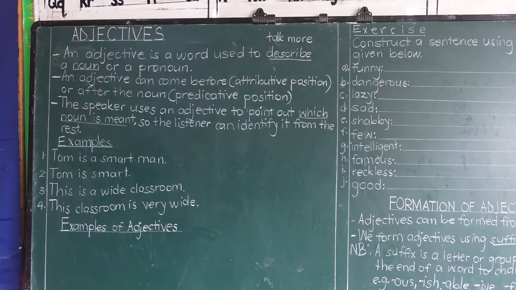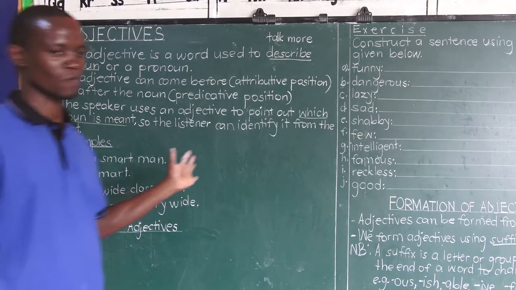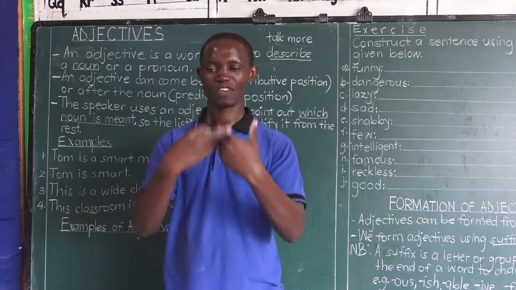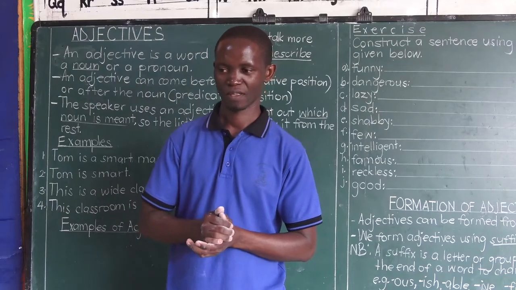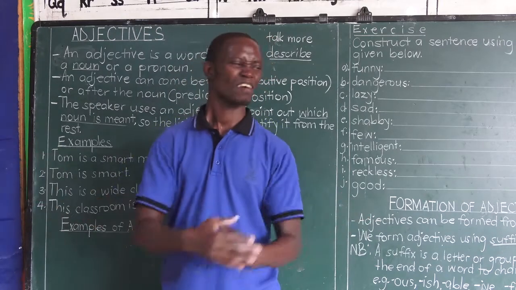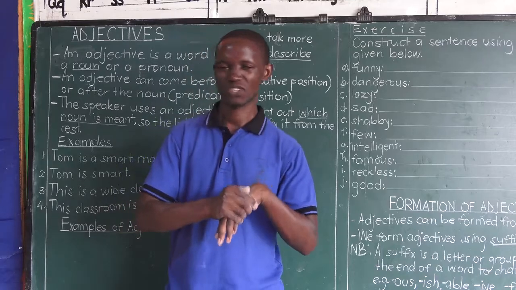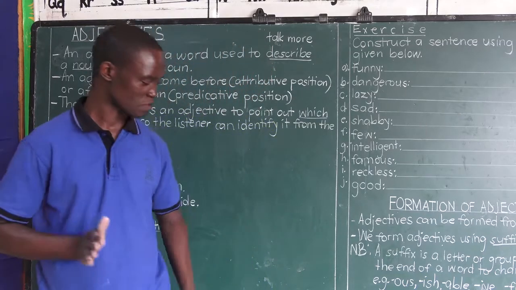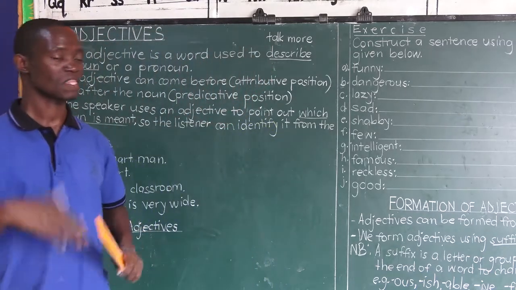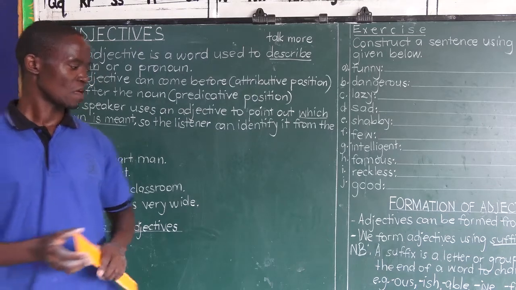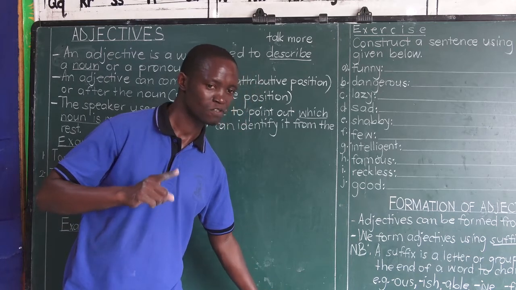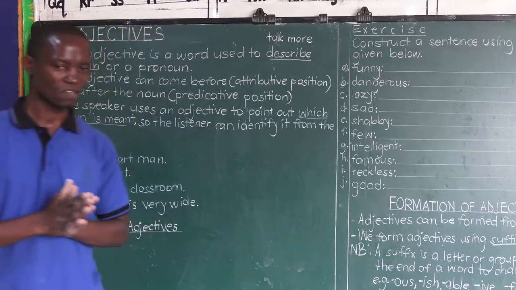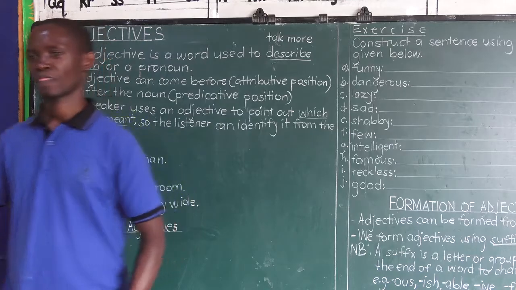Here we have chairs. Okay, we have chairs in this room. If I told you to go anywhere in this room and get me a chair, you'd bring a brown chair, maybe a white chair, maybe a blue chair. Why? The teacher was not specific on which chair he wanted, on the color of the chair he wanted. What if the same teacher uses an adjective of color to describe the very chair he wants, the specific chair he wants? You'll go to that set of chairs.